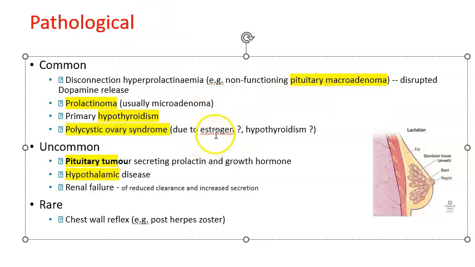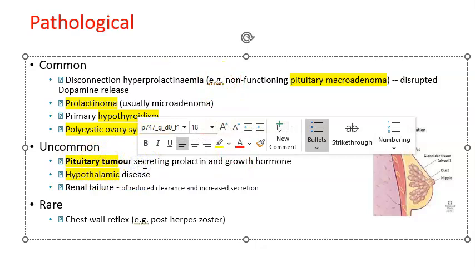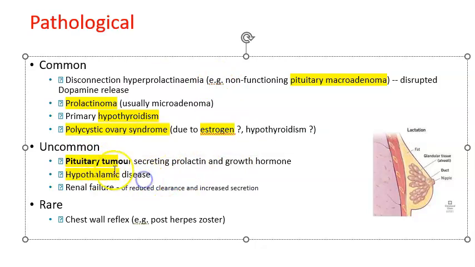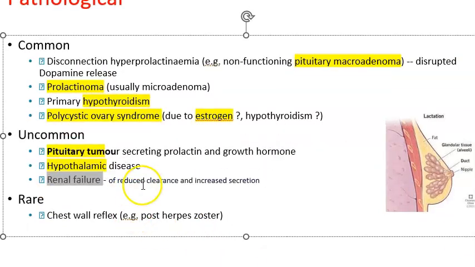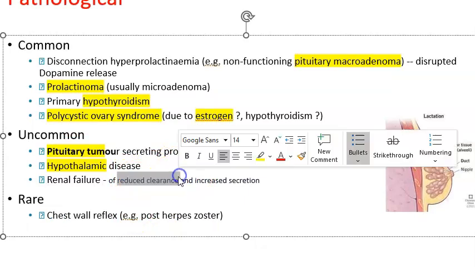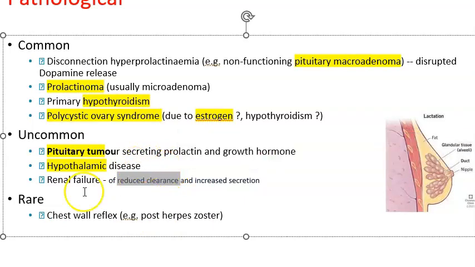This will have this condition of excess estrogen. Remember, estrogen is the cause for all this high excess prolactin. Then it could be pituitary tumor. I'm sure that you will write anyways. Hypothalamic disease, that is the master of the master who controls the pituitary, hypothalamus. So that guy could have a problem. Renal failure can be a cause because kidney will help in the clearance of this prolactin. So there is reduced clearance, and possibly there is increased production also.